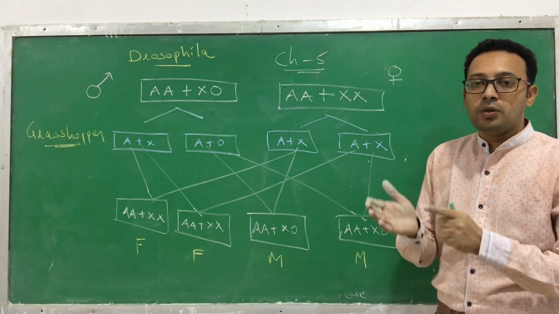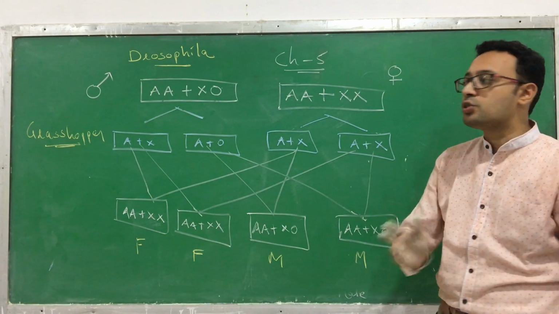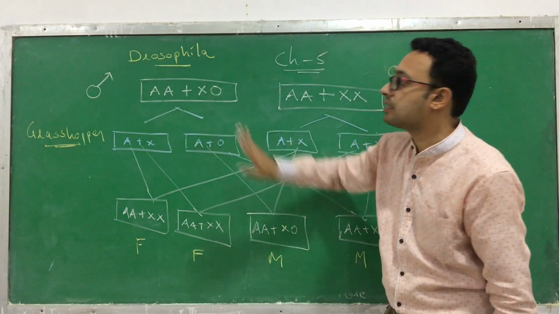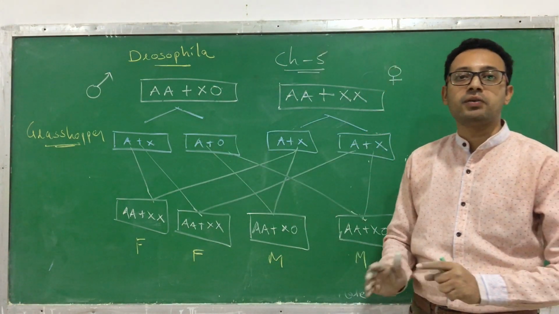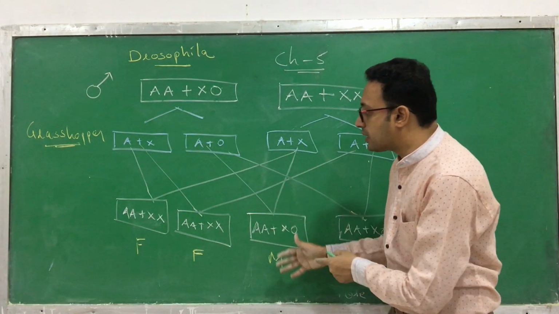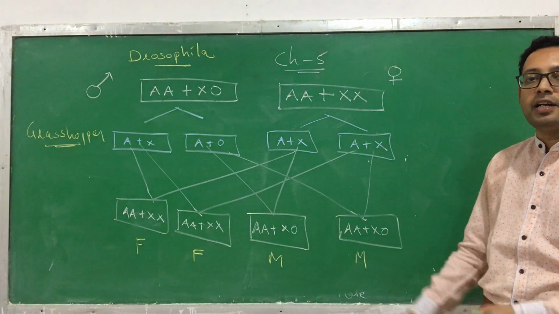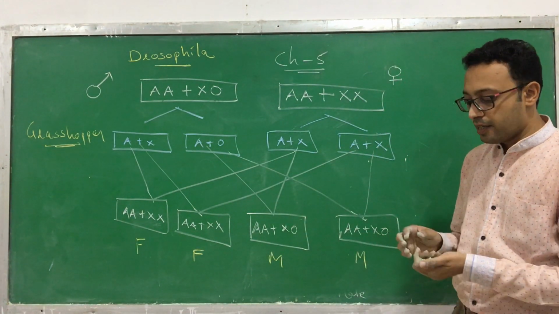Is it equal? So compared to the female, why will the male have one chromosome less? Because here it's a 0. Okay, this is the difference between them. Otherwise, in these cases also there is a 50% chance the female is produced and a 50% chance the male is produced.